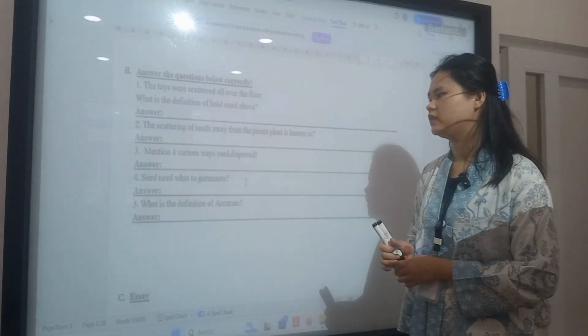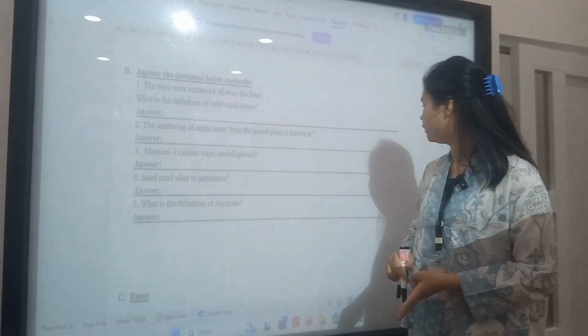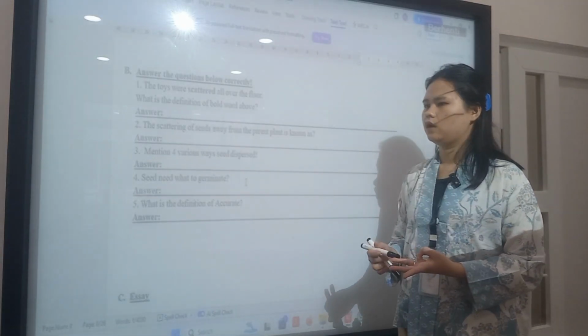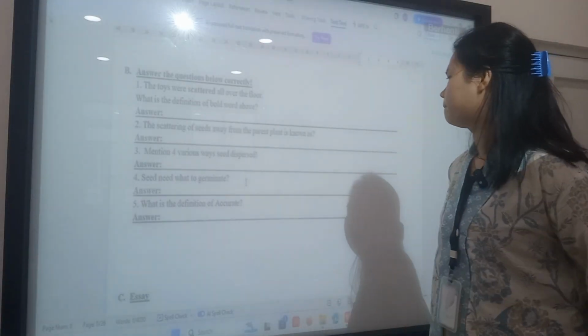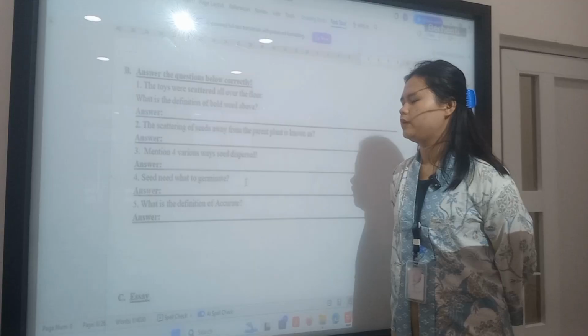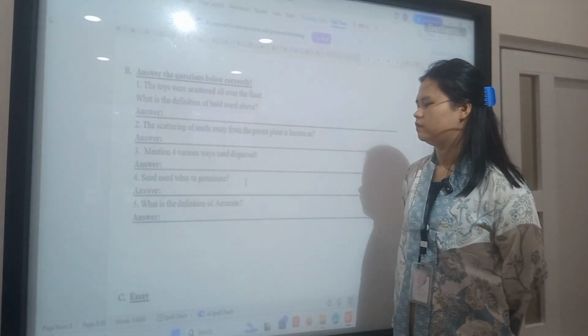Mention 4 ways seeds are dispersed. Seeds are dispersed by animals, wind, and water. Seeds need water, light, and the right temperature to germinate.